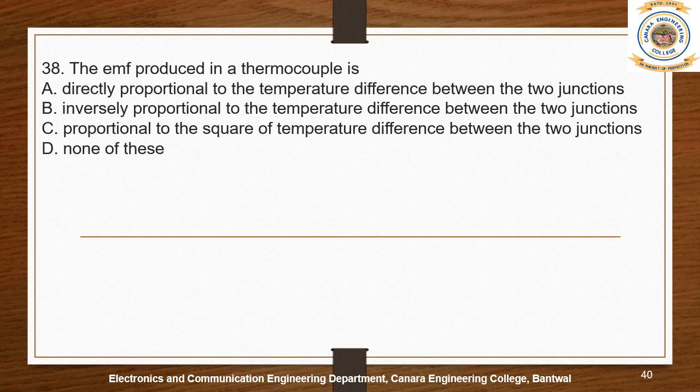The EMF produced in a thermocouple, EMF is basically what? The voltage, right? Fine. So the voltage produced in a thermocouple is what? Option A, B, C, or D. After we go through all four options, you can pause the video and go through all the options. The right answer is, I feel, option E, directly proportional to the temperature difference between the two junctions.